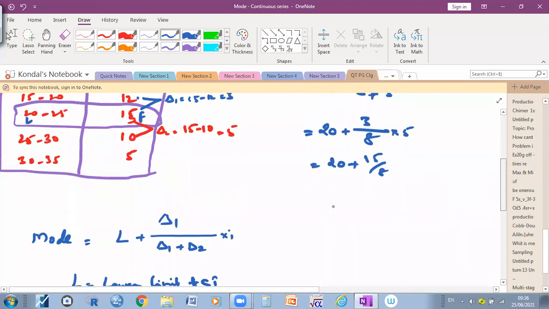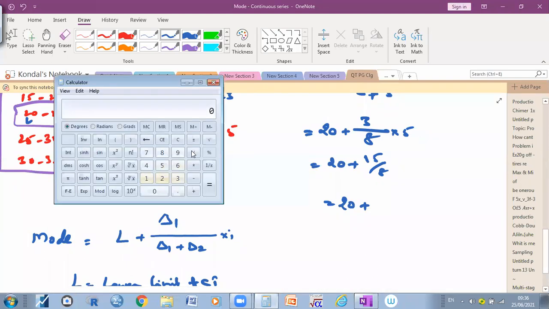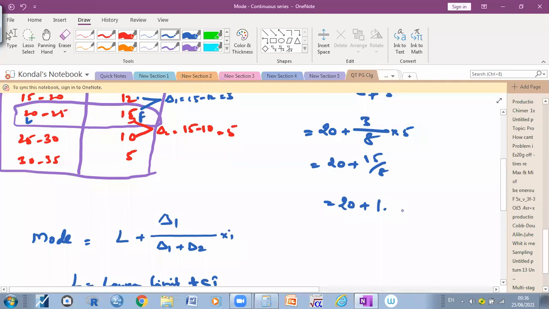So then 20 plus 15 by 8. 15 by 8, how much? 1.875. Then you can add it. 21.875. So this is the mode.